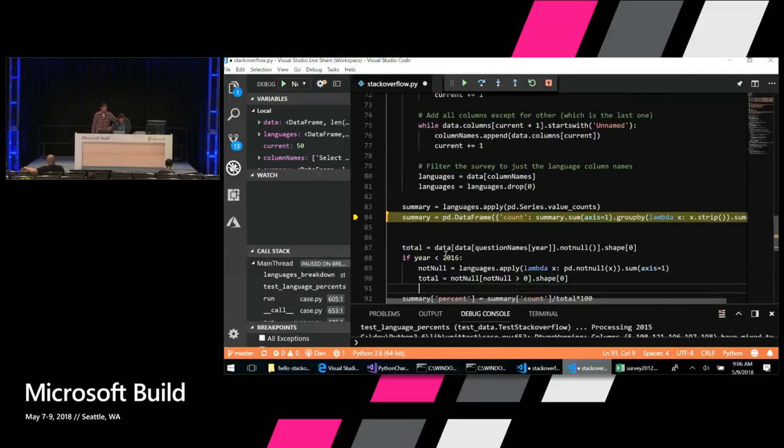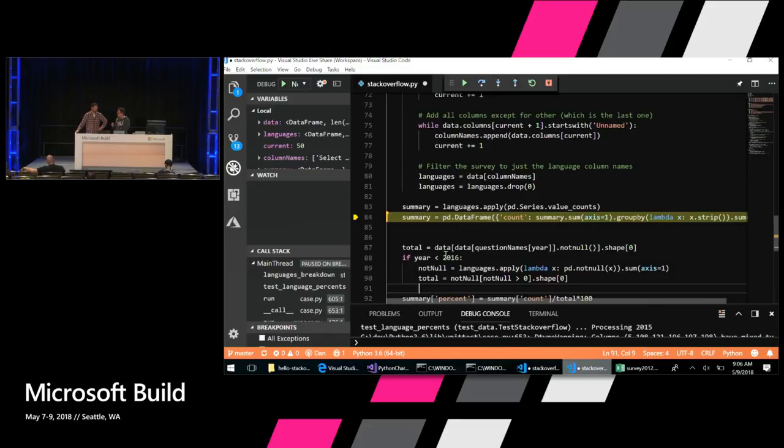So if we save this thing here, one of the interesting things that I want to point out is that we're sitting in the middle of a debugger, and I just randomly pasted some code into an active live debugging session. How many people think that's just going to work? That's a trick question. It doesn't work. The thing you've got to remember is you have to stop the debugging session and start running the thing again, so that Python can pick up the changes that you made in the file.